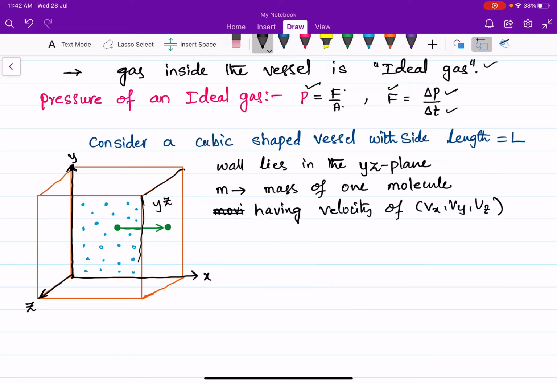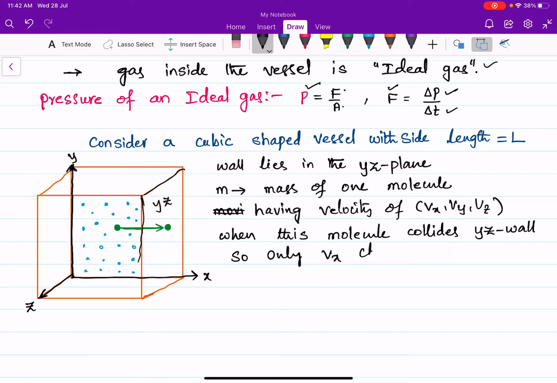When this molecule collides with the YZ wall, only Vx changes, not Vy and Vz.